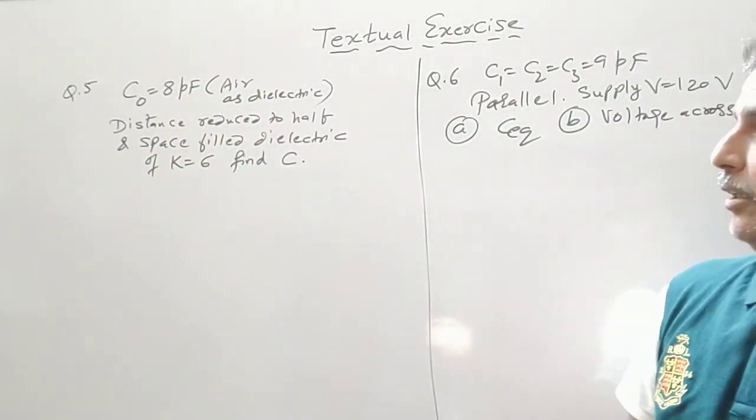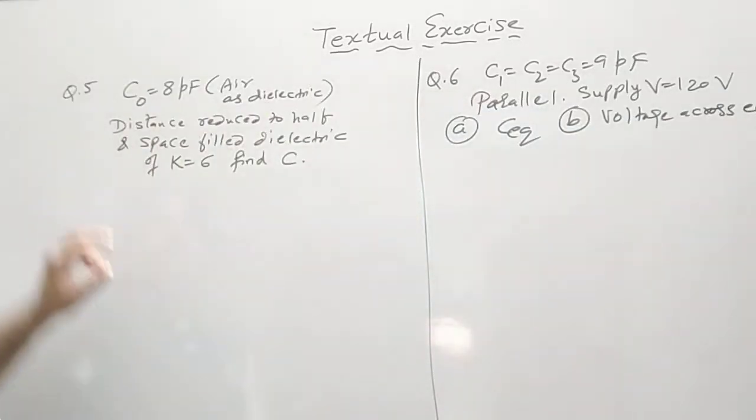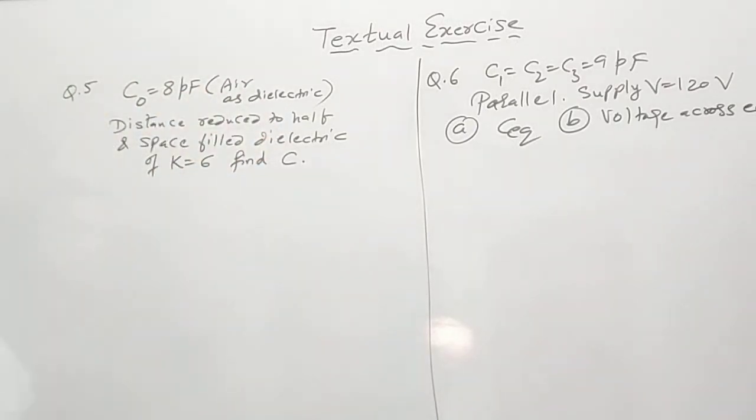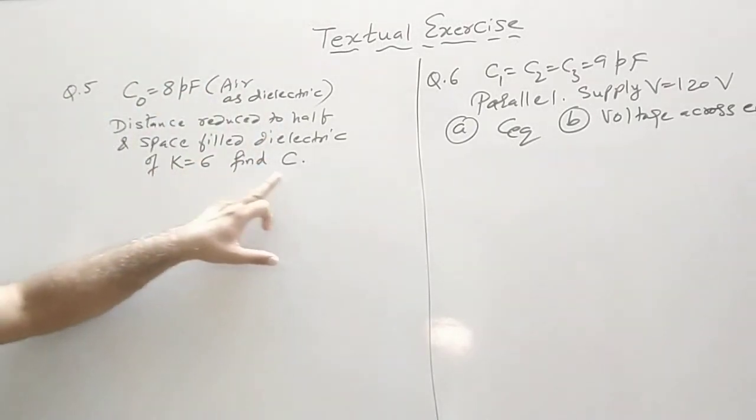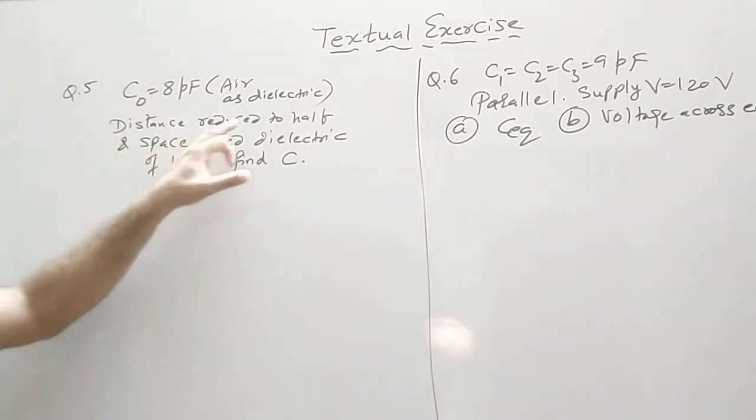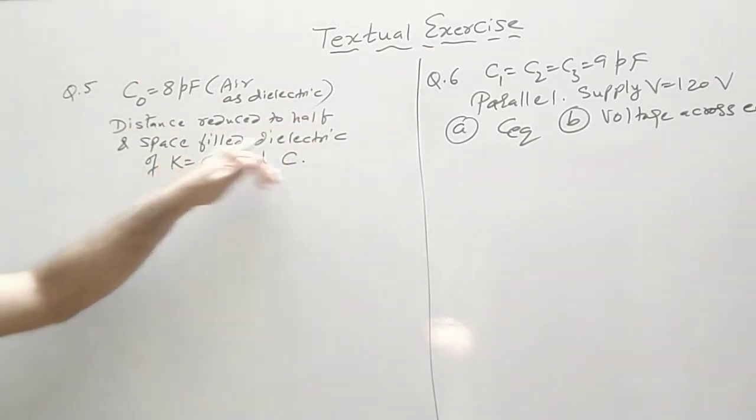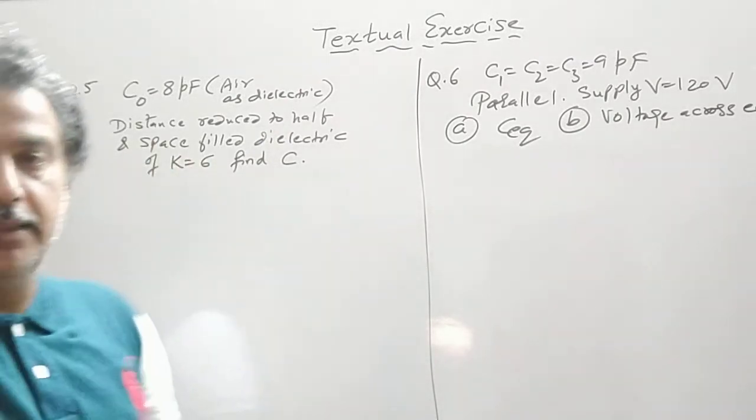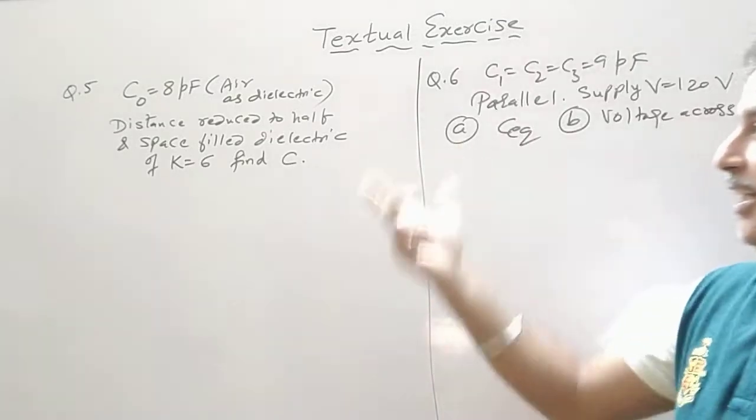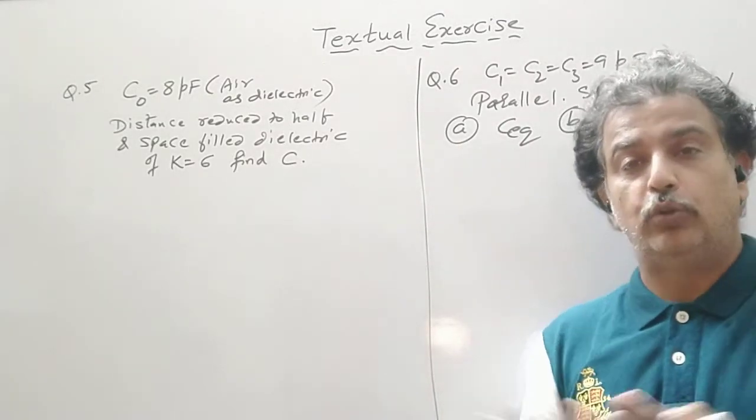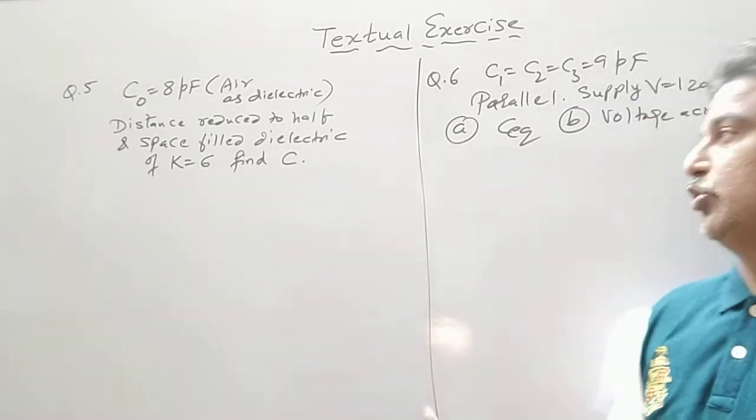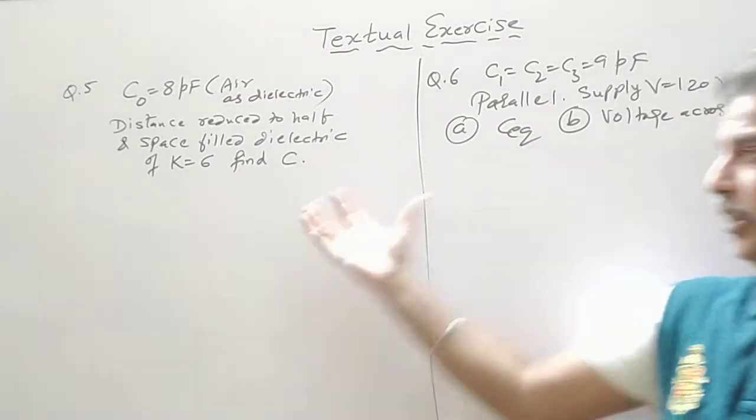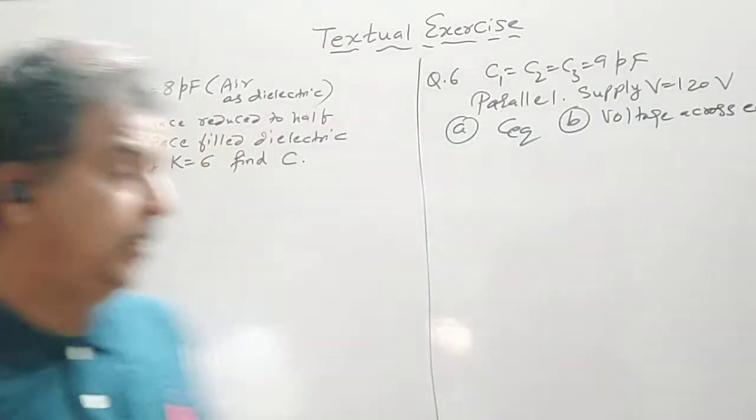It is given that a capacitance of 8 picofarad having air as a dielectric medium. Find out the new capacitance when the distance is reduced to half and the space is filled with a dielectric of dielectric constant 6. So the initial capacitor is given when air is the dielectric. Then you have to find out the new capacitance when the medium is filled with dielectric and the distance is reduced to half. So this is an MCQ based question.